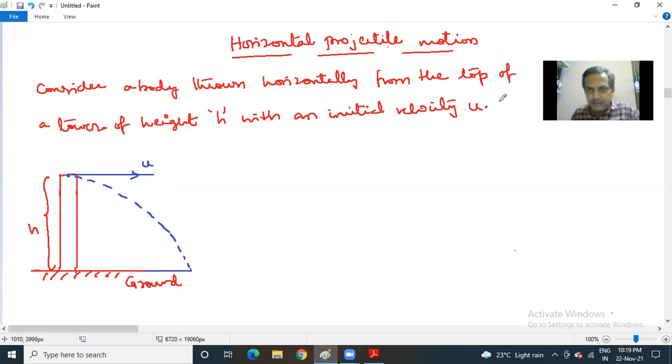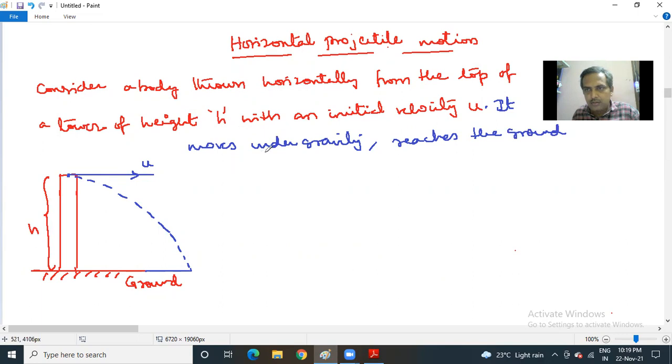So you can say that it moves under gravity, reaches the ground, and covers the maximum horizontal distance. You can also call it a range.